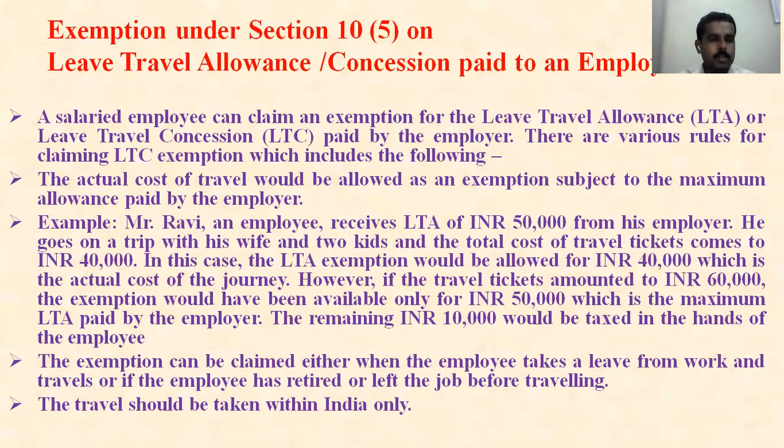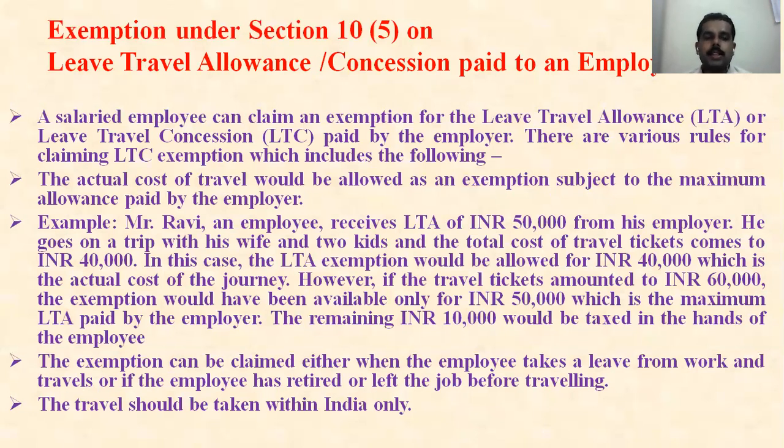For example, I have taken a small example. Mr. Ravi, an employee, receives LTA of rupees 50,000 from his employer. He goes on a trip with his wife and 2 kids, and the total cost of travel tickets comes to 40,000. In this case, the LTA exemption would be allowed for rupees 40,000, which is the actual cost of the journey. However, if the travel tickets amounted to rupees 60,000, the exemption would have been available only for rupees 50,000, which is the maximum LTA paid by the employer. The remaining 10,000 would be taxed in the hands of the employee.